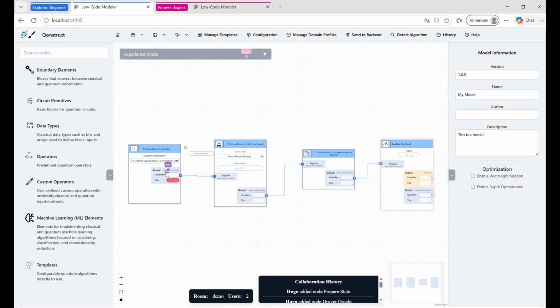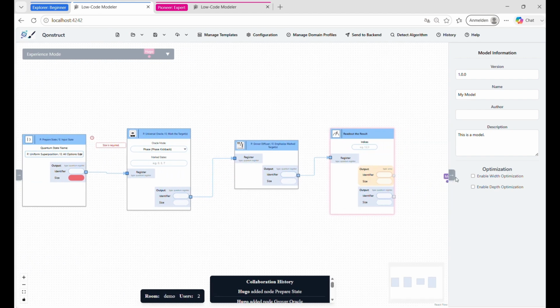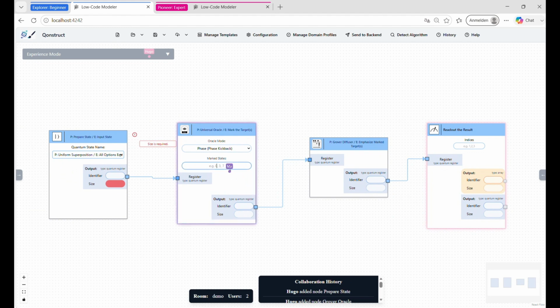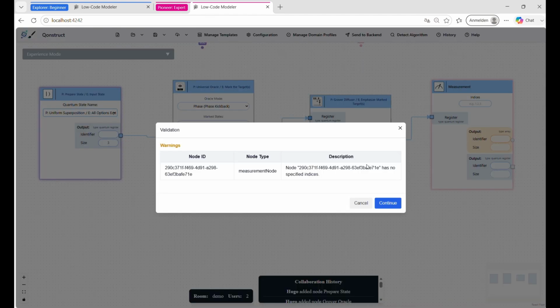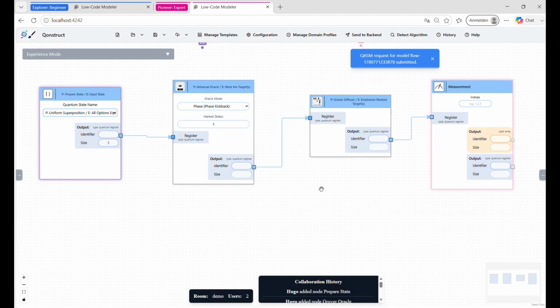Bob is now specifying that he is searching for the element 1. He has 8 elements in his list, and we need 3 bits to encode 8 elements. So he specifies this here. And now we are seeing that the model is complete. When we switch to the other user, we see that the model is also complete. So we can now send our model for transformation. We are currently transforming our model into an executable quantum circuit, in this case an executable OpenQASM circuit, to allow execution on different quantum cloud providers.